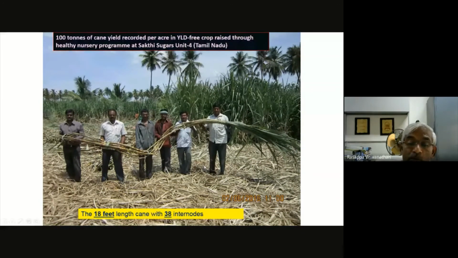So this is how, when we talk about profit, in the adjacent field the farmer may be getting 60 tons per acre, but this farmer got 100 tons. The input may be the same in both fields, but when you have a virus-free crop, you are assured of getting higher yield. If not 100 tons per acre, many of the farmers who adopted the nursery got more than 90 tons.